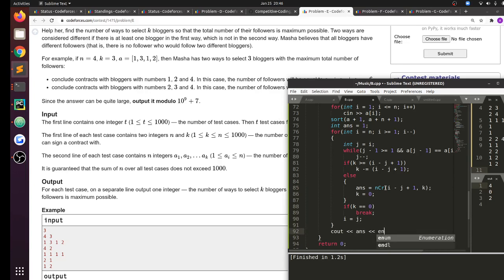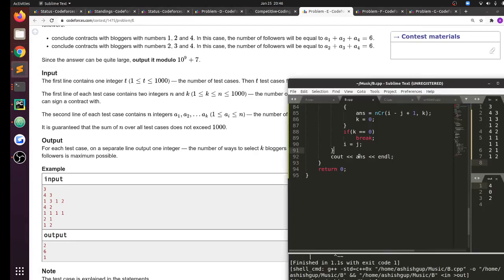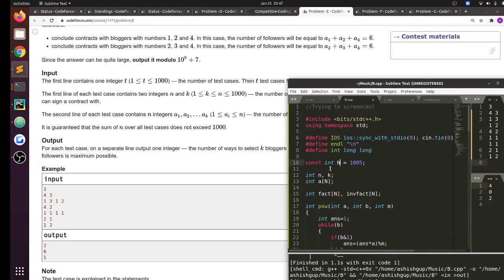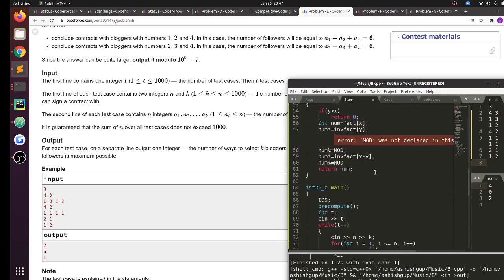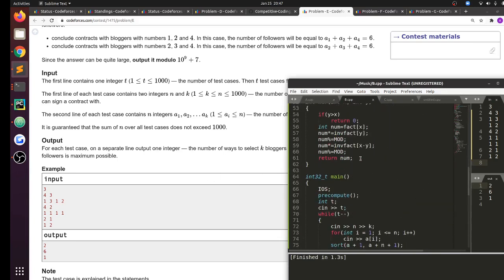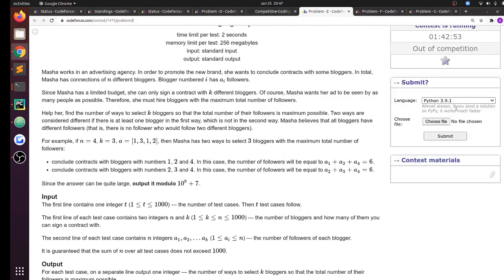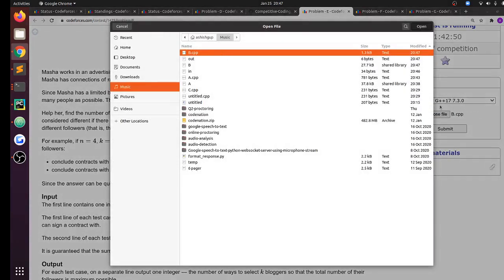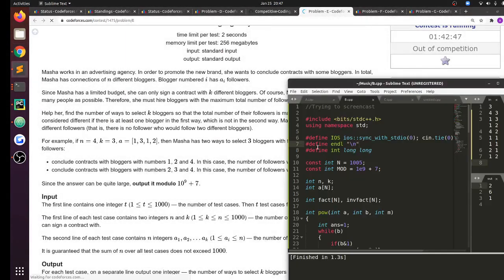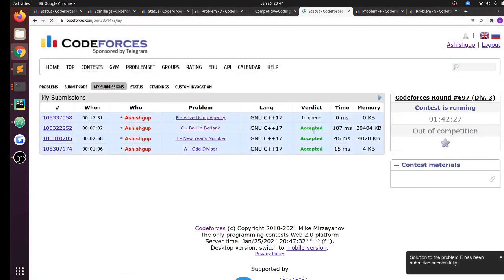I'll explain all of my solutions briefly after I finish the contest, assuming I'm able to finish it in time. Okay, so I have a constant mod equal to 1e9 plus 7. Two, 6, 1, that works. So my solution is O of n log n, so we can solve it for larger values of n also. Let me submit this quickly. What? I think that's some CF issue. Okay, it's submitted.